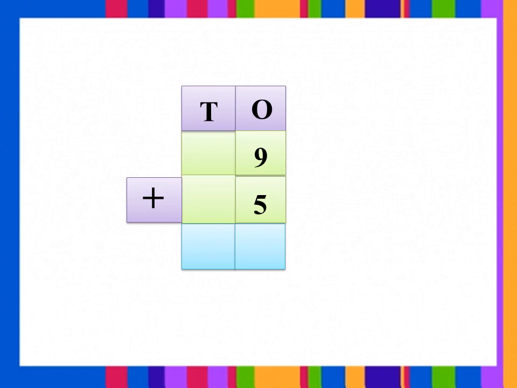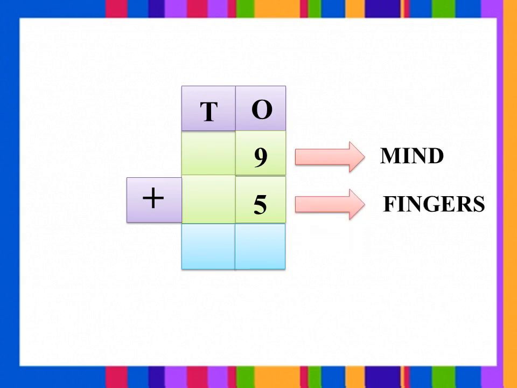Here we'll see one more example. 9 plus 5. How will we add 9 plus 5? 9 in the mind and 5 in the fingers. After 9, 10, 11, 12, 13, 14.